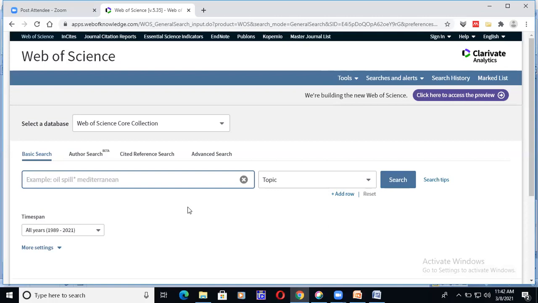So the citation is simply the credit given to the author, right? How many citations an author has received is a matter of prestige for him. So when we go to the citation database, we can do two things simultaneously, as I told you.